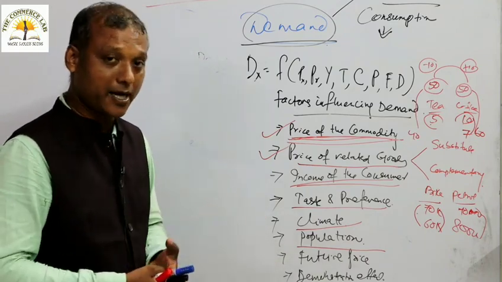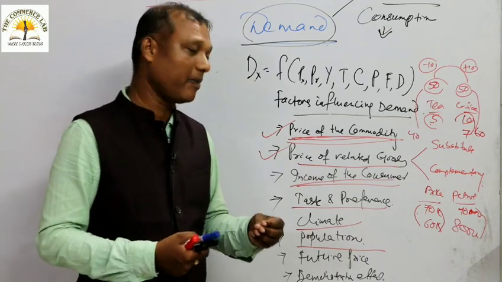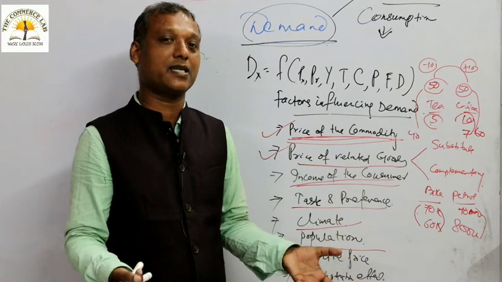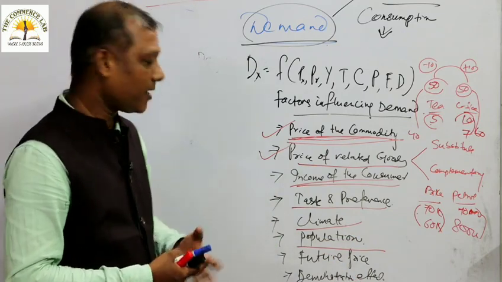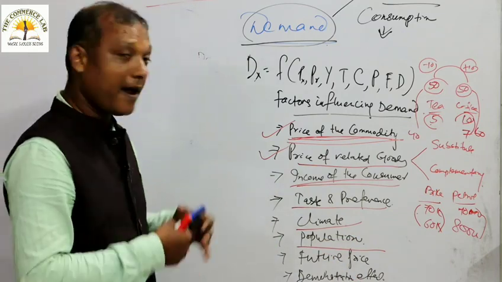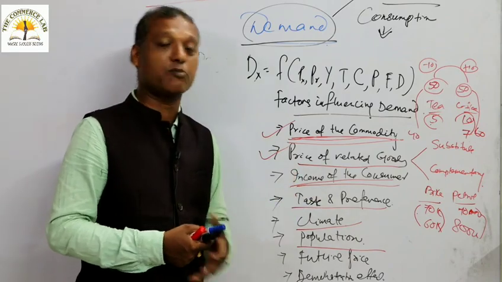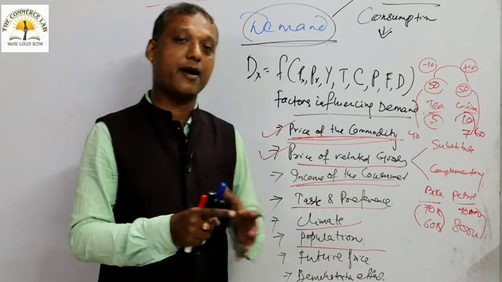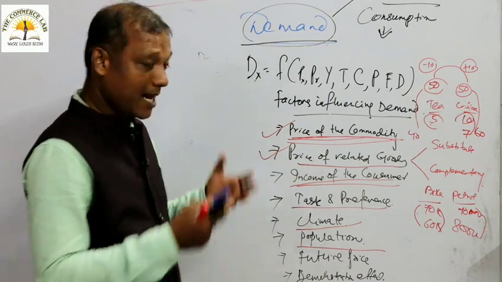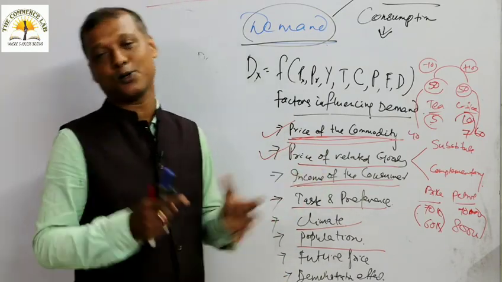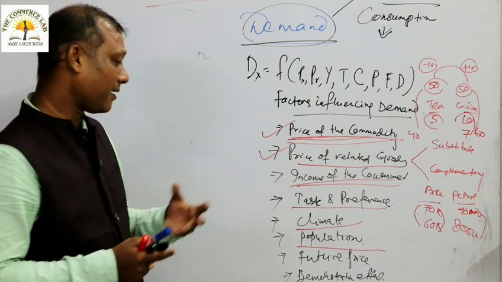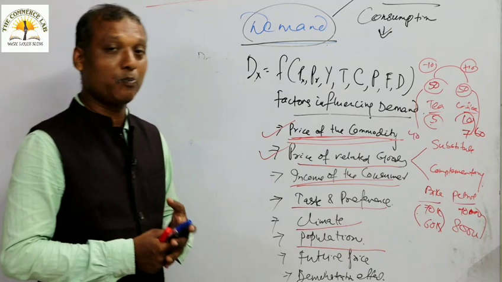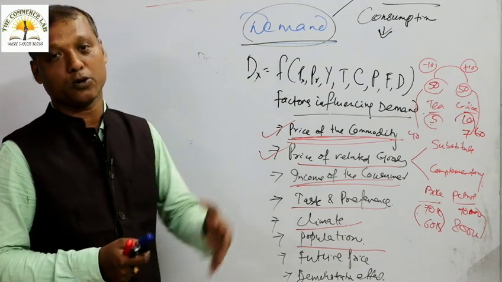Nowadays we are living in a modern society. A person cannot be happy with only basic needs, so he has to fulfill other necessities for his survival. That is why more population means more demand. When you talk about population, more population means more demand for all goods. Less population means less demand for all goods. It's quite natural. In a country with less population, demand remains low. In a country with more population, demand goes up.